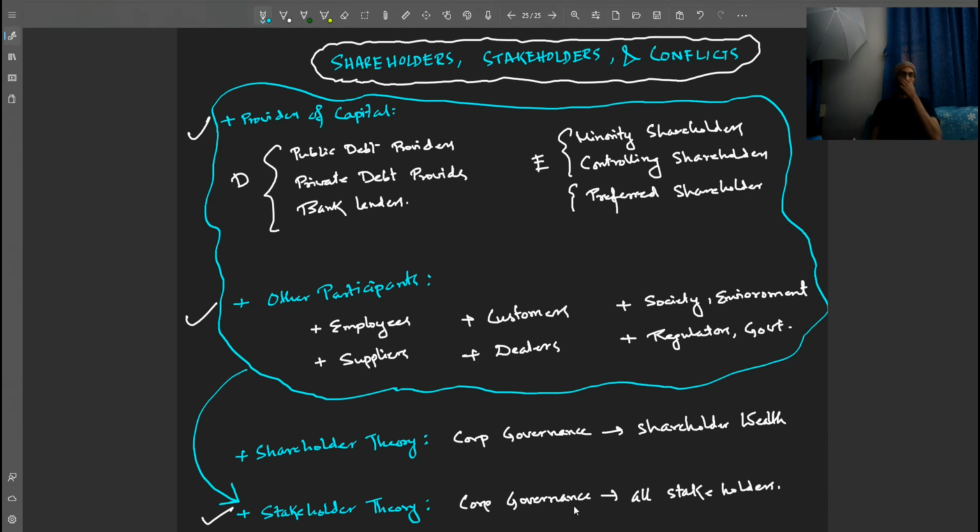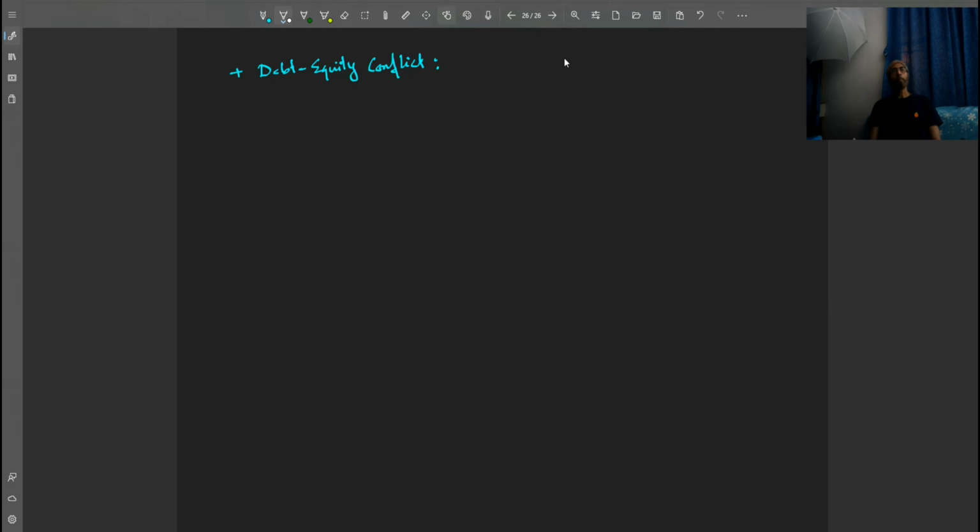Now, as they interact, obviously, if the management takes a decision which favors one of the parties, it may so happen that the other parties get impacted. How these conflicts arise, we will look at them one by one in a very brief way. A management which is aligned with the interests of the shareholders tries to maximize shareholder wealth.